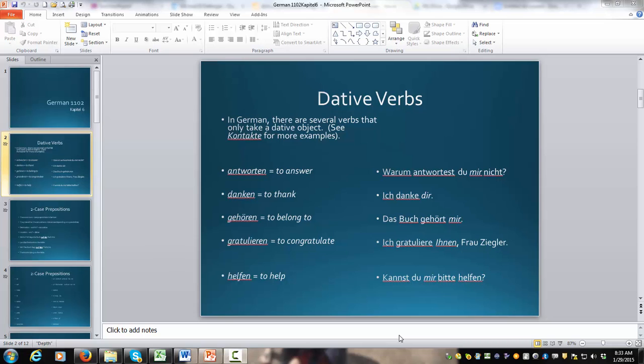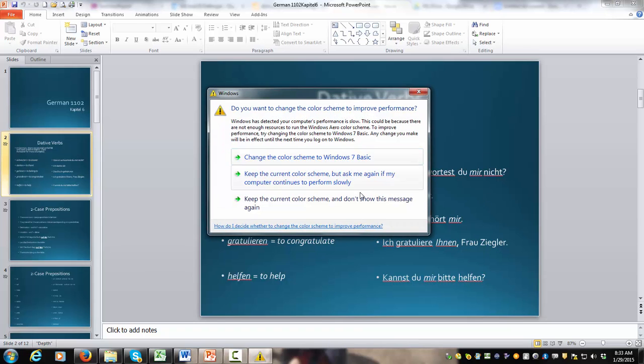So just to review the dative verbs briefly, and here's an example of only 5 of them. Recall in the textbook you'll see a larger list, and so just looking through these: antworten, danken, gehören, gratulieren und helfen. Okay, and with examples. Warum antwortest du mir nicht? Ich danke dir. Das Buch gehört mir. Ich gratuliere Ihnen, Frau Ziegler. Und kannst du mir bitte helfen?